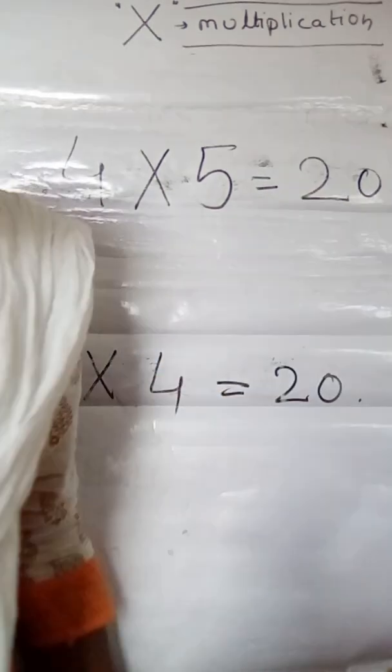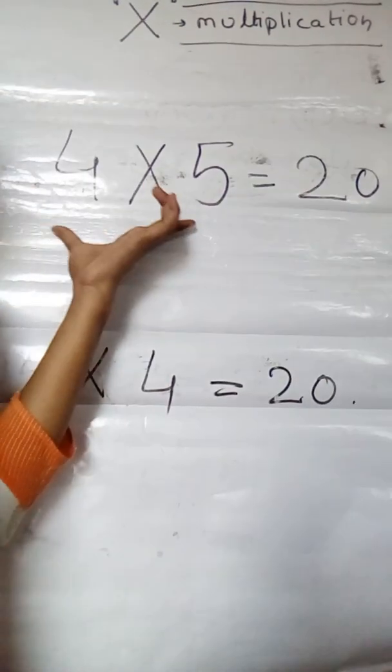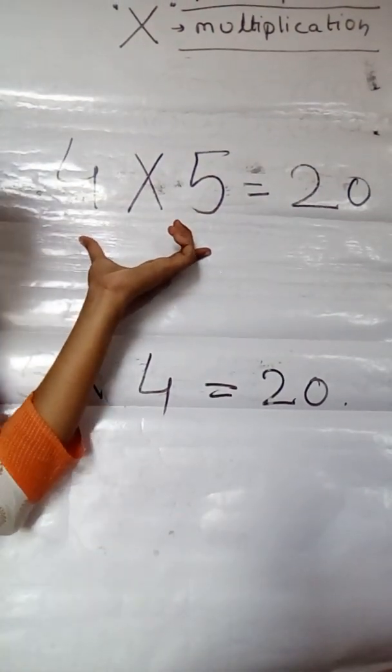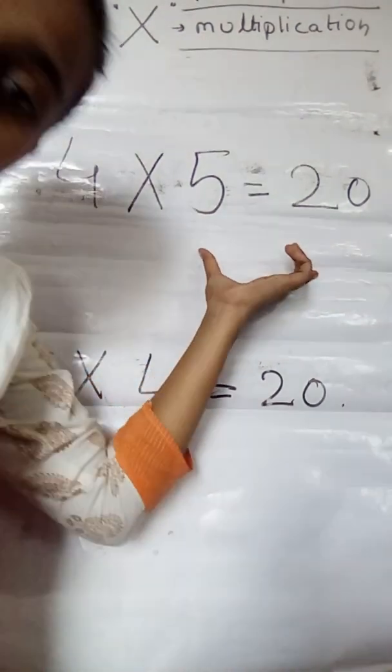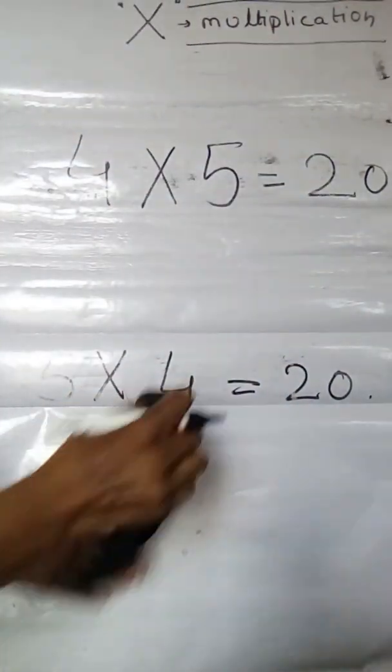So children, multiplication gives us the power to add numbers in a very short way. This is the shortest method of doing addition, and multiplication is also called repeated addition, okay.